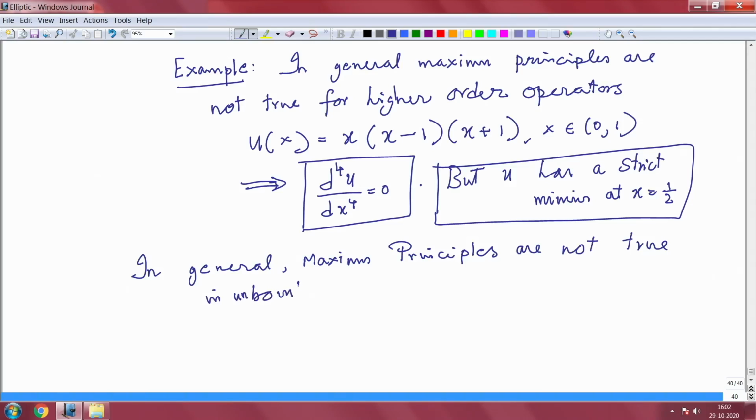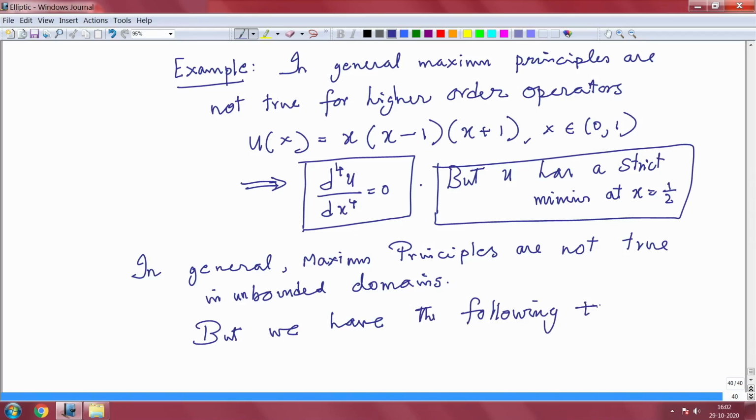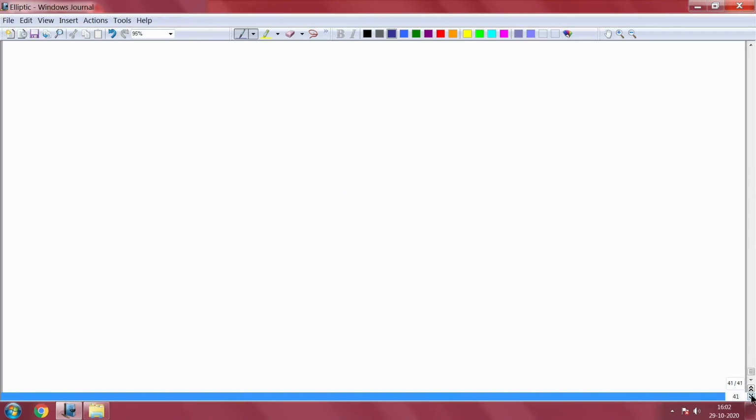But there is an interesting example, we have the following positive result. In general it is not true, but there are some domains where I want to tell you a result. So, this is a theorem.